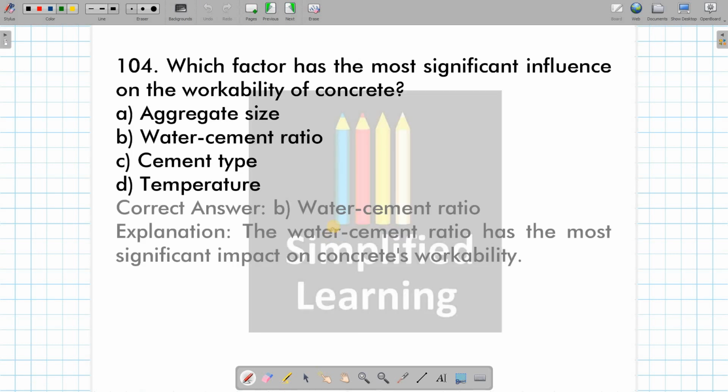Then question 104, which factor has the most significant influence on the workability of concrete? The answer is water cement ratio. The fluidity of the mix will be mainly governed by water cement ratio. To some extent, aggregate size, yes, it does matter. Cement type, slightly it matters. Temperature, let's not say not at all, but to some extent it will be there. But the most appropriate answer here is the water cement ratio. What kind of water cement ratio you are having will govern the workability of concrete. So the correct answer is option B.